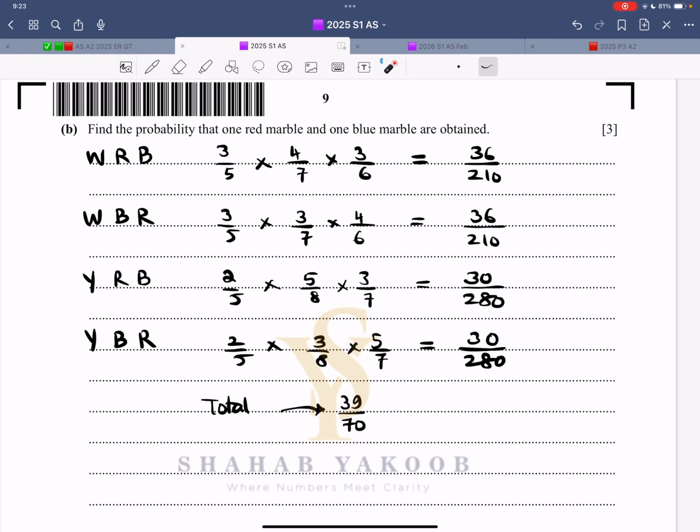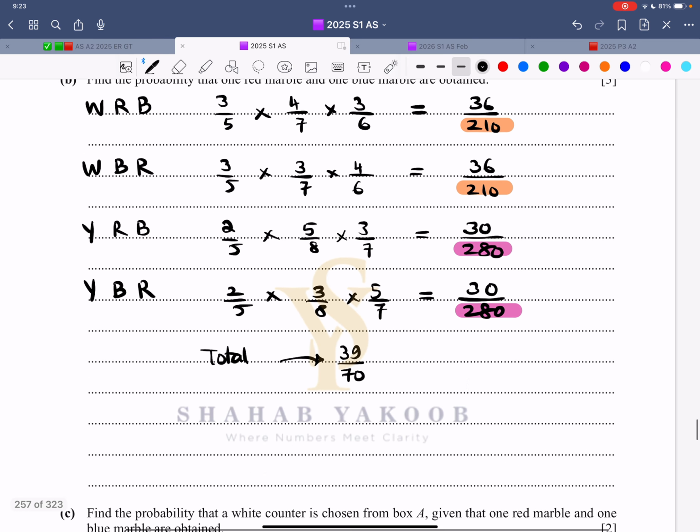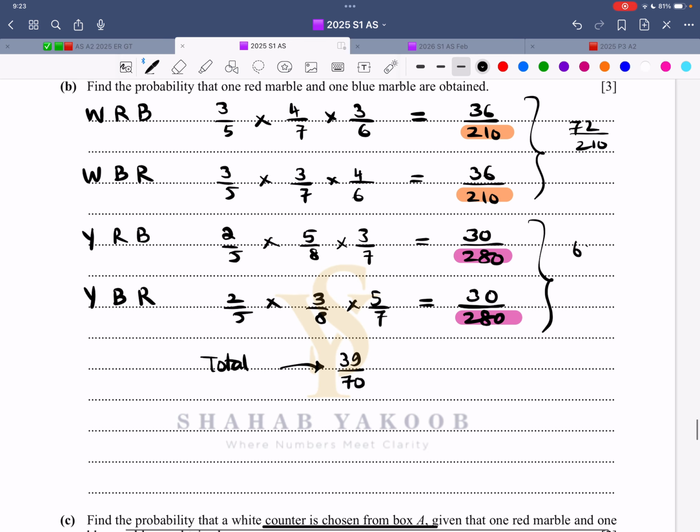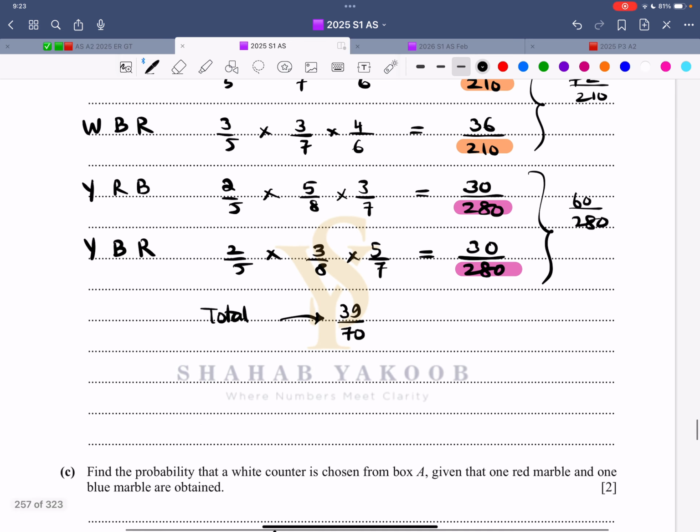Take care of the denominator. 5 into 6 is 30, 30 into 7, 210. 5 into 8 is 40, 40 into 7, 280. So now these two probabilities have a denominator of 210. These two probabilities have a denominator of 280. So be very careful. When you add these two, that is 72 over 210. When you add these two, that is 60 over 280. And when you add and reduce, not necessary to reduce, but I have reduced it, that is 39 over 70.